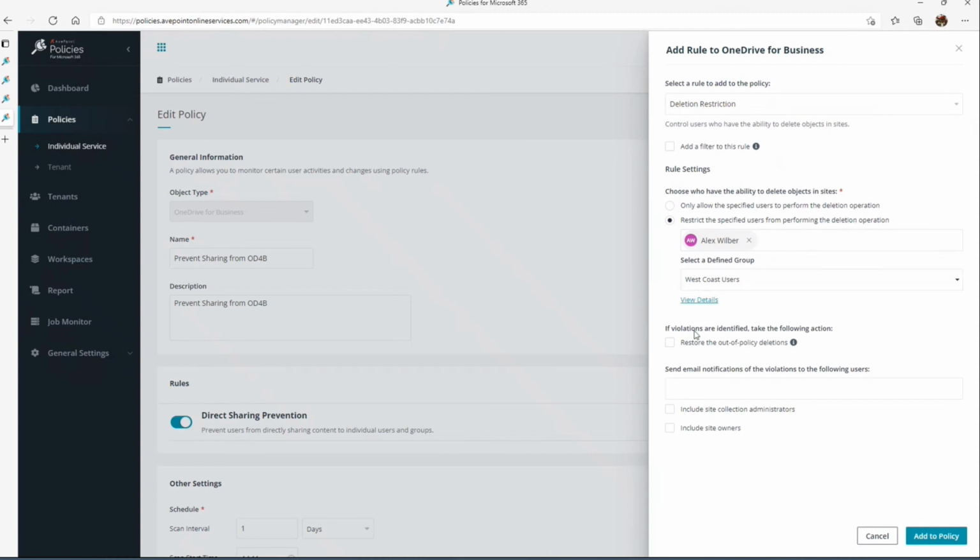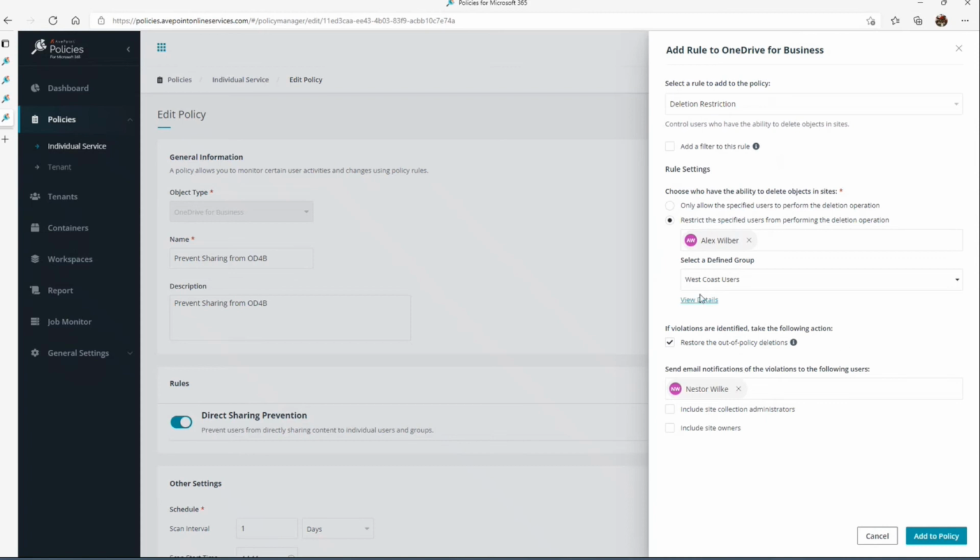Now, we can monitor this and notify, for example, the admins. If that's the case, we want to notify Nestor whenever this rule detects someone trying to perform this, or if it actually happens and the violations have been identified, we can revert those back.